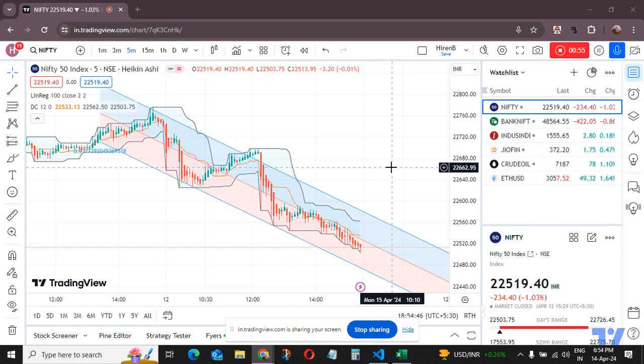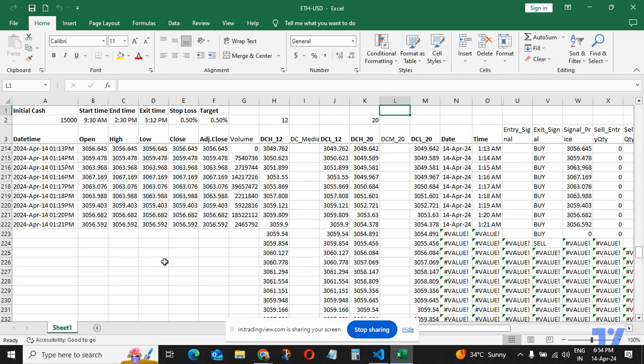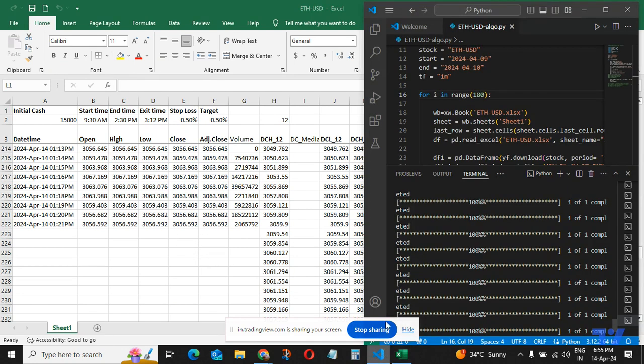This is more of a test of logic. So this is how it is going right now. I put this up for a test on Ethereum. This is all downloading Ethereum data from Yahoo Finance, and this is just to test my algo. I put it up on a 1 minute time frame so that we'll have more data and see how it works. I'm trying to run it for 180 minutes, so that's 3 hours.